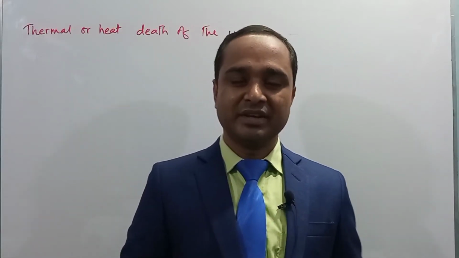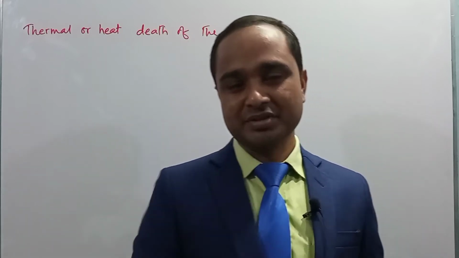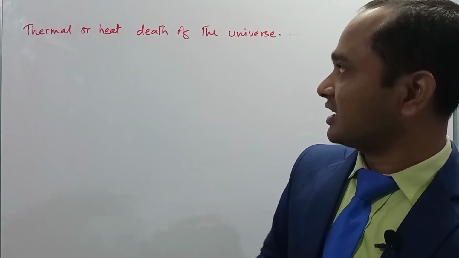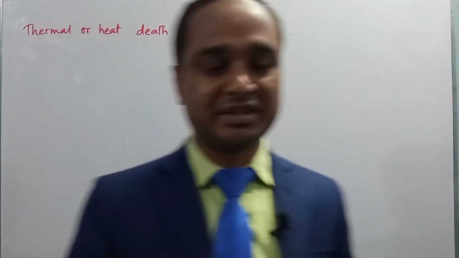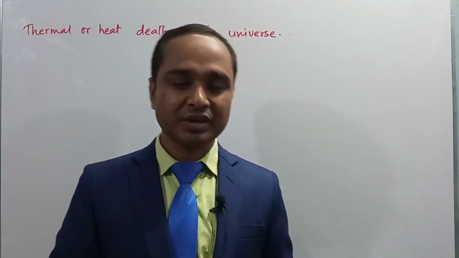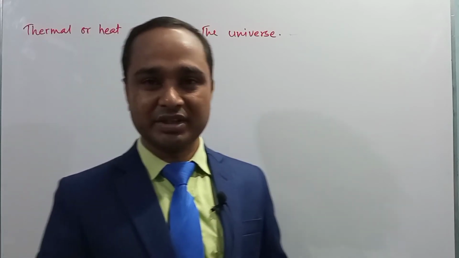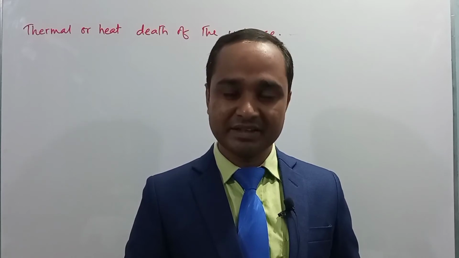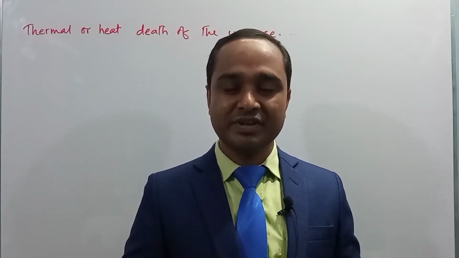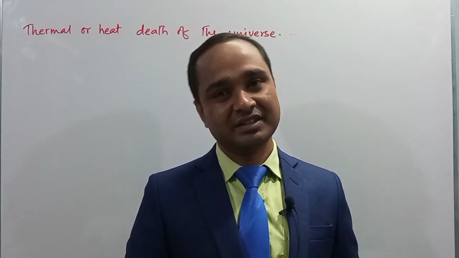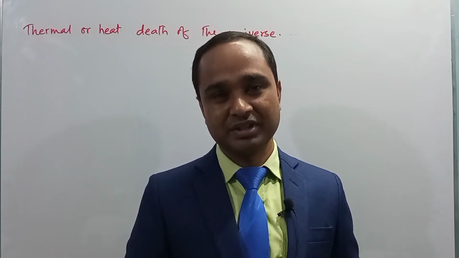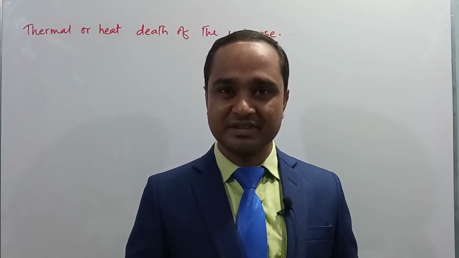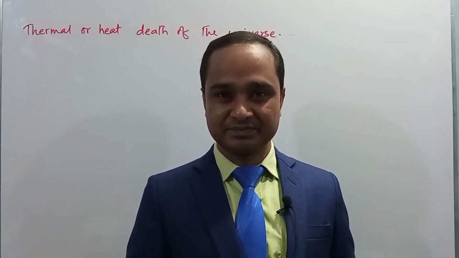Dear student, now we will see a very important topic for your comprehensive question, or comprehension based question, and that is thermal or heat death of the universe. You know, we can perform work or we can get work using heat or the flow of heat. Again, in the universe most of the processes are irreversible, and you know in our previous discussion in an irreversible process the entropy increases, right?